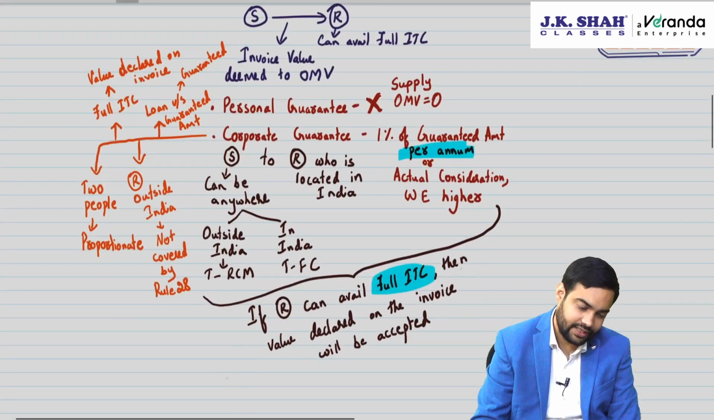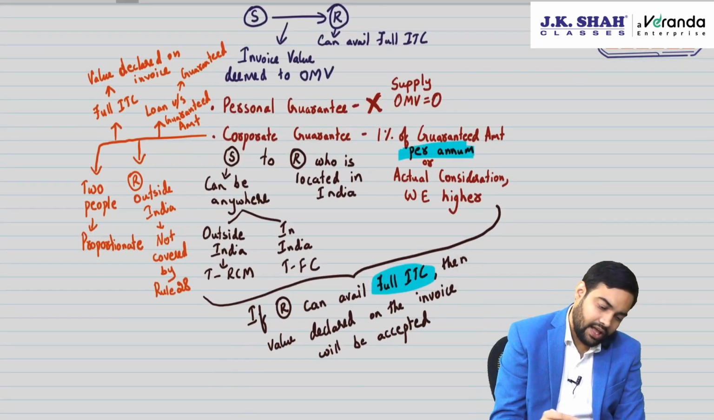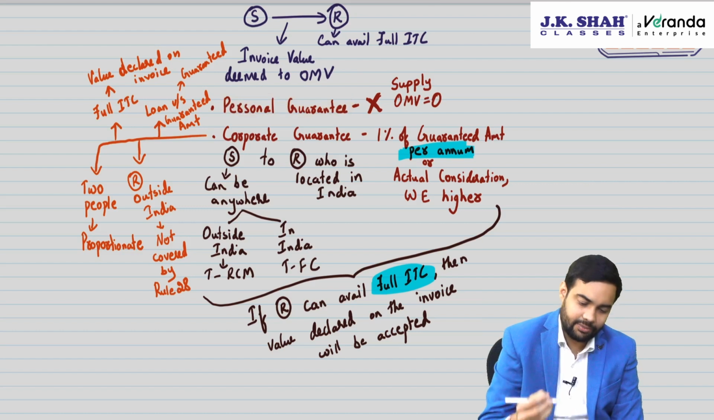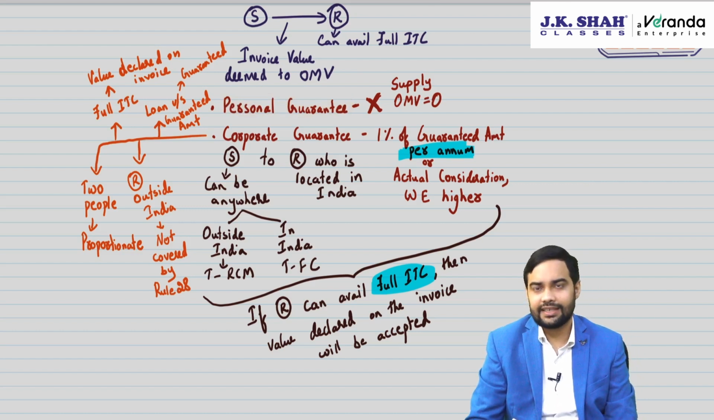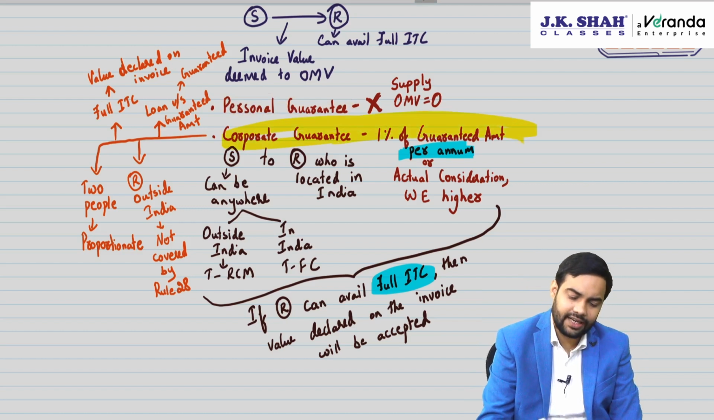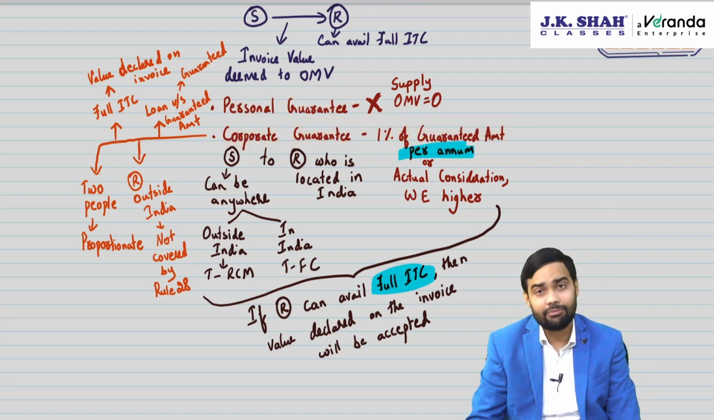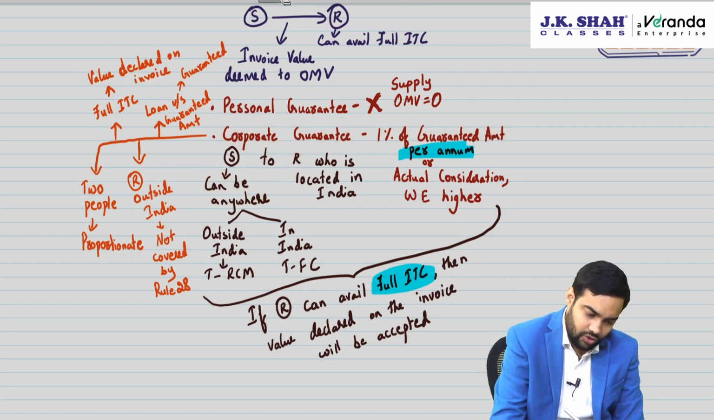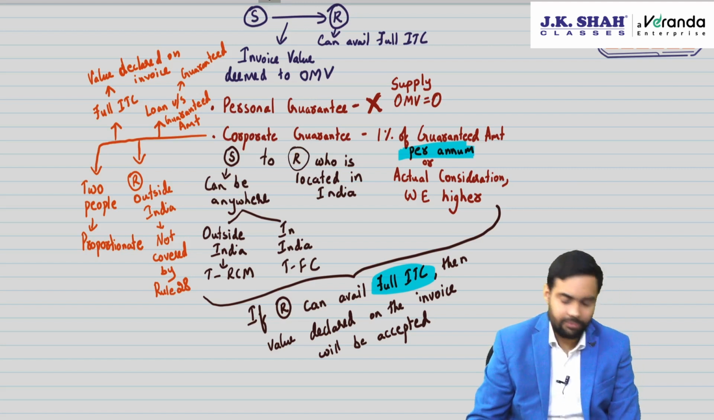Now Rule 28 has some very important points. Personal guarantee: there can anyways be no GST because it's a supply between related persons, but as RBI has said, you cannot charge, open market value is 0. Corporate guarantee: 1% of the guaranteed amount per annum or actual consideration, whichever is higher. Supplier can be anywhere, recipient should be located in India, only then this provision will get triggered. So you need to be careful about this one particular point.